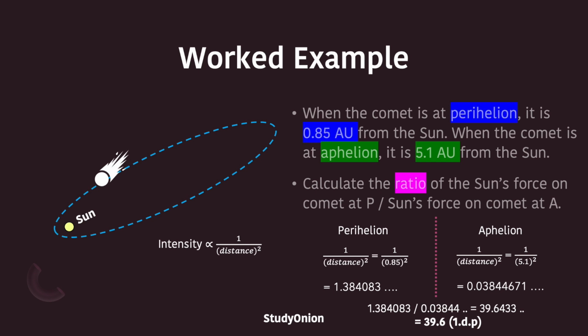Now, you may be wondering, why are we able to replace the proportionality sign with an equal sign here? The reason is that you're able to introduce a constant into the equation. Here I've ignored the constant, because the constants cancel each other out when you are dividing, since you divide k by k, and that is equal to 1. Therefore you don't have to factor it into the equation. If you wanted to, you could include it as just k, and you would end up cancelling it out, but there is no requirement to do so.